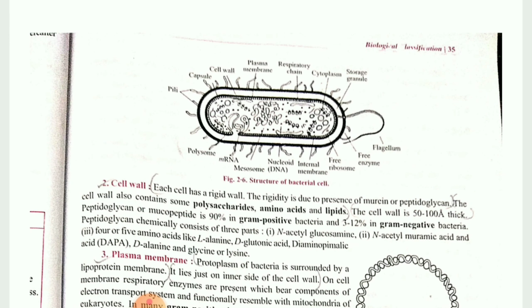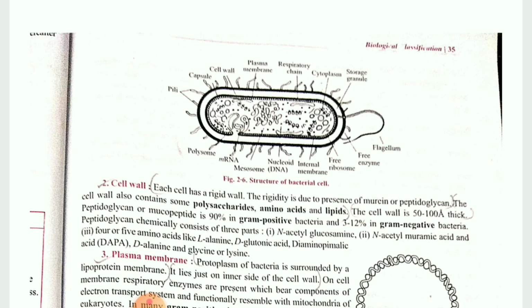You can see the figure here. So many pili are present. One flagellum will be there. Free enzymes are present. Ribosomes are there. Internal membrane is there. Nucleoids are there, as it is a bacterium, or you can say a prokaryote. So the nucleus is not covered by a nuclear membrane. In place of genetic material, messenger RNA will be there.